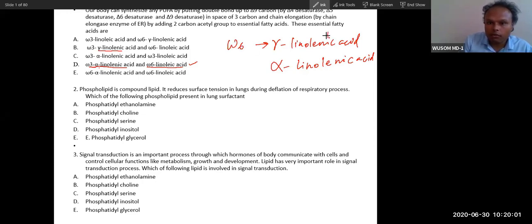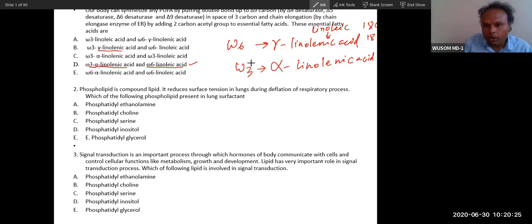It is synthesized from linoleic acid. It can be synthesized from one desaturation, one desaturation will result in this. Both are 18 carbon compounds. Alpha linolenic acid is an omega-3 fatty acid. Did you understand now? So how do you remember?